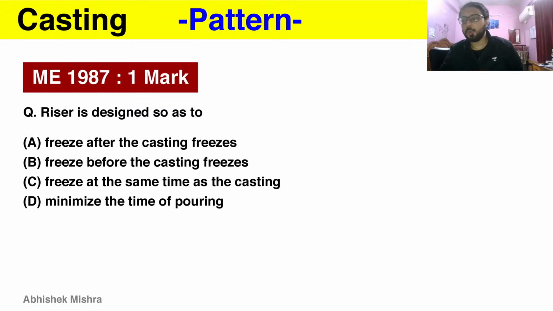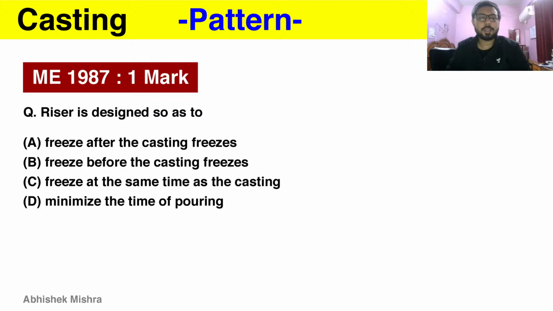A riser is designed to do the liquid and solidification shrinkage compensation, I have told you this very important concept before. Therefore the riser is placed above the casting and it should freeze after the casting, because if it freezes before the casting, then how can it compensate for the shrinkage, how can it provide the liquid metal there.